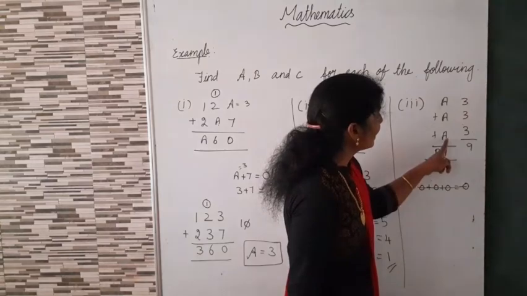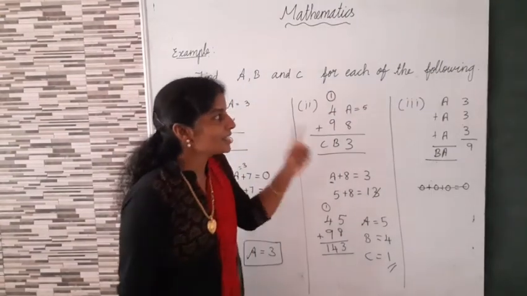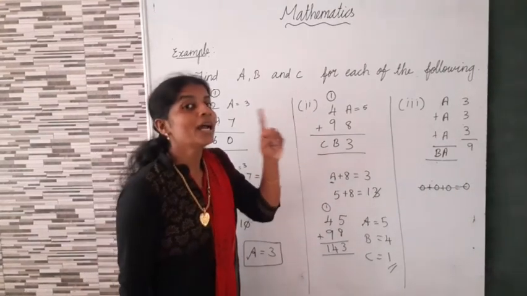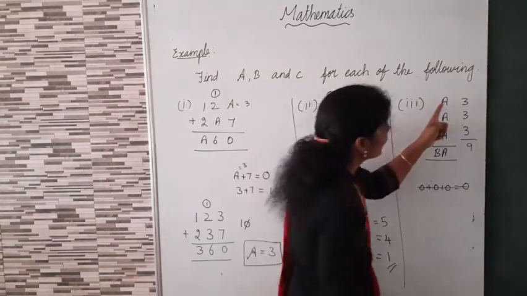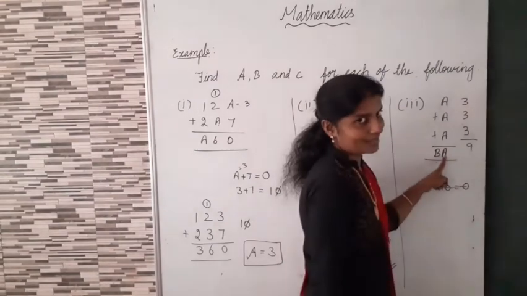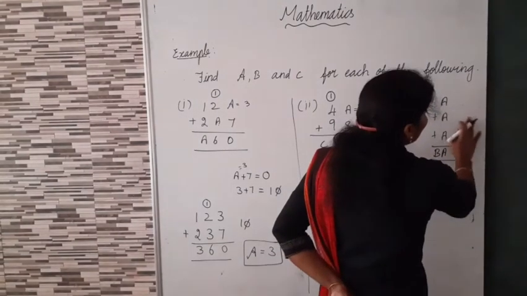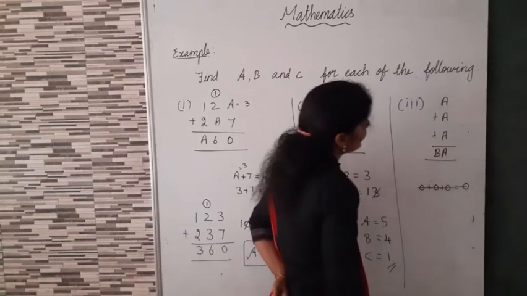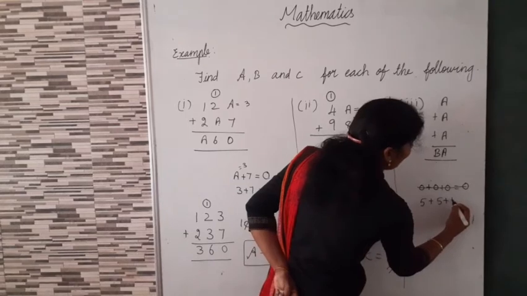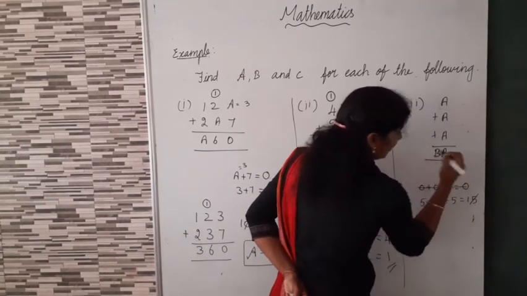Here 9, here 3, here 3, here 3. What's the rule? First rule. Each digit represented by only one letter. Now here 3 is represented by A means here also 3. Isn't it? Here also 3. But here 9. So this is not possible. Now we can take 5 means 5 plus 5 is equal to 15. Now one's digit is 5.